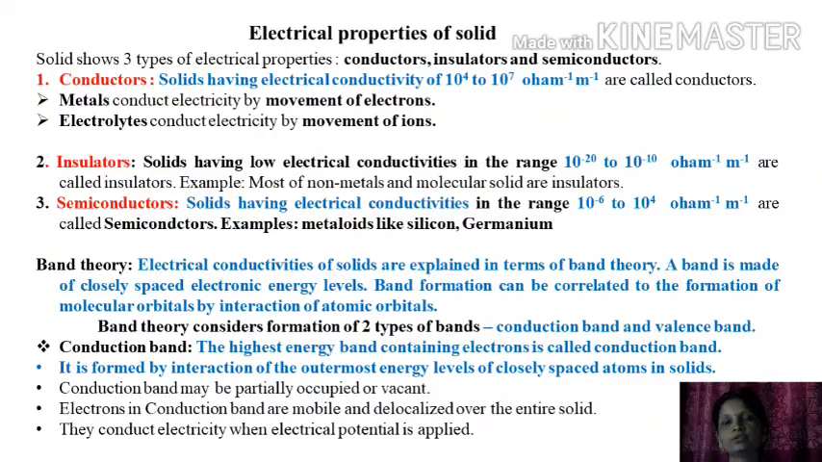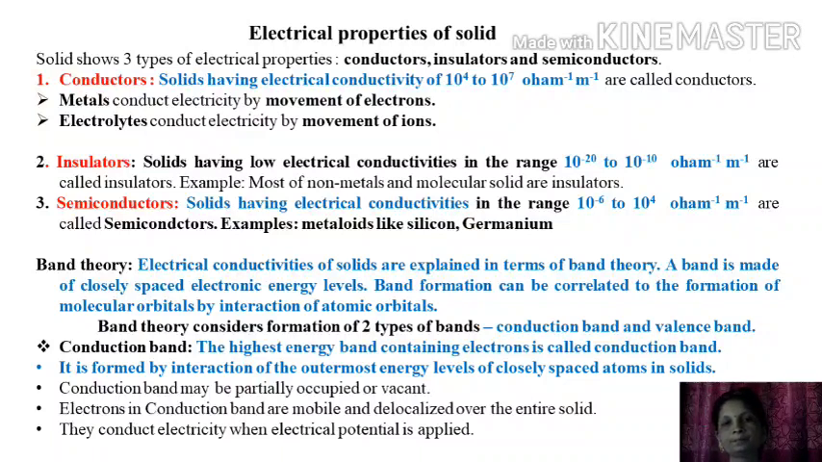The third is the semiconductors. Solids having electrical conductivity in the range of 10^-6 to 10^4 per ohm per meter are called semiconductors. Examples are metalloids like silicon and germanium. Now let us discuss the band theory, which will explain in detail the electrical properties of solids.